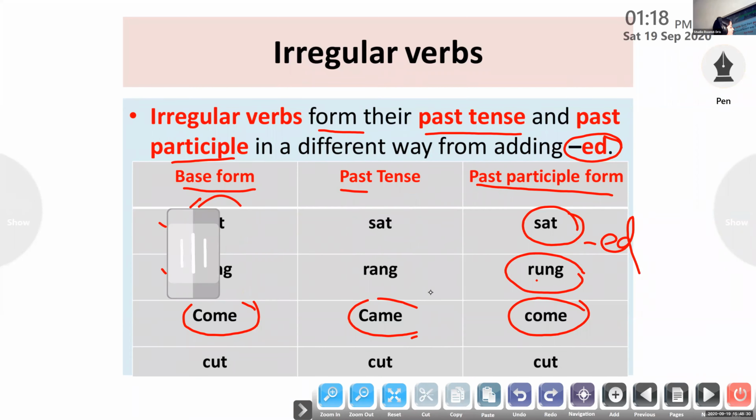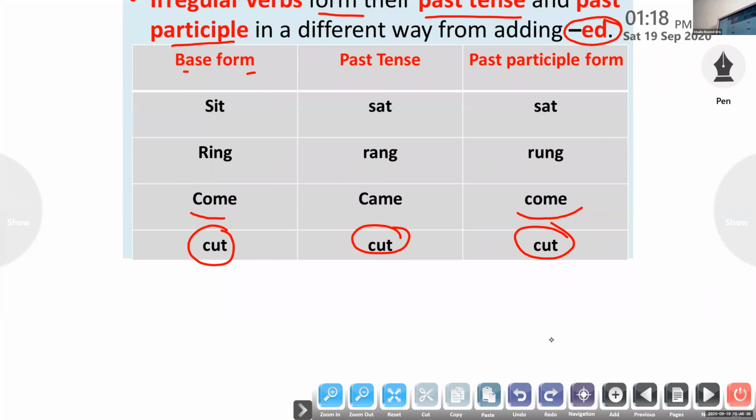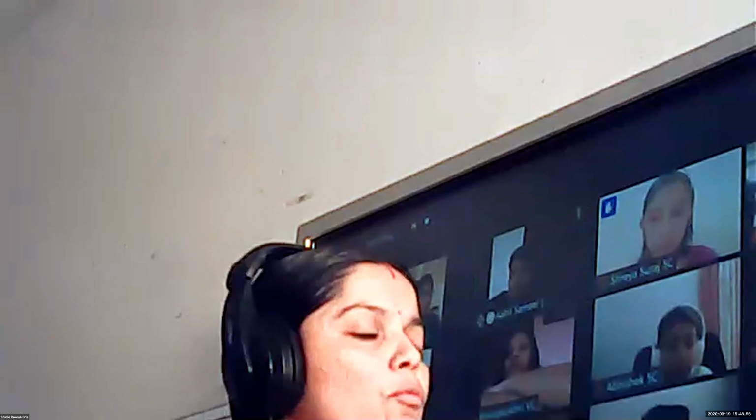And look at the last example. You can see all the three forms are same. The word cut. Ma'am, can I tell you one irregular word? Wait, 1 minute. Past form of the verb is cut itself. Past participle form is also cut. Ma'am, I know one irregular verb. Sure. Run. What is the past form of run? Ran. What is the past participle form of run?